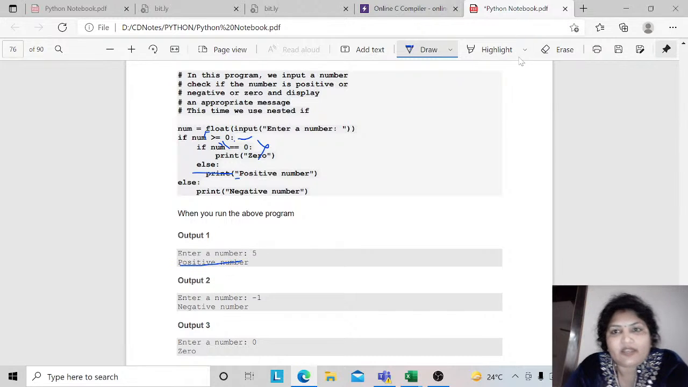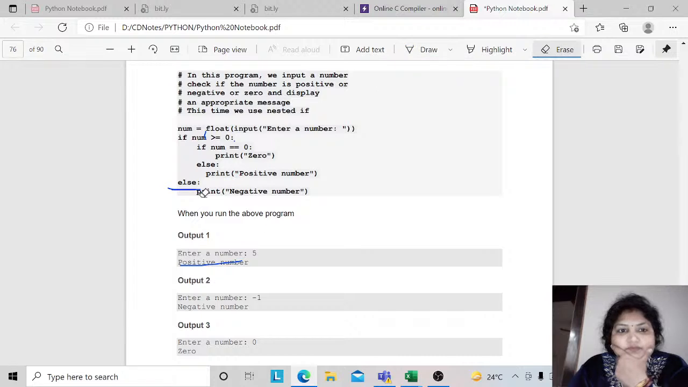Again, understand the next condition. Suppose my number is -1. Is -1 greater than equal to 0? No, so it directly comes to this part and prints negative number. Next, the last part, 0. If I take the number equal to 0, yes, it is equal to 0, so it is going to print 0 over here.